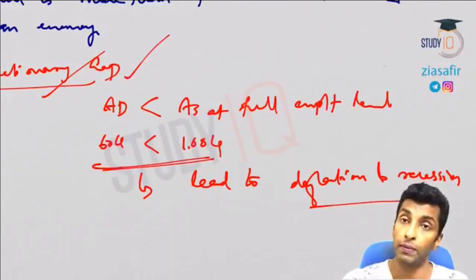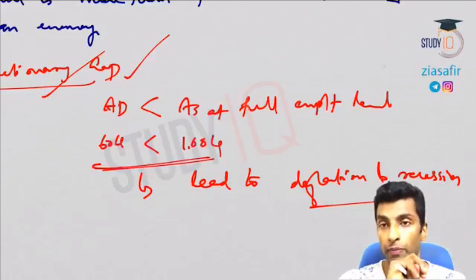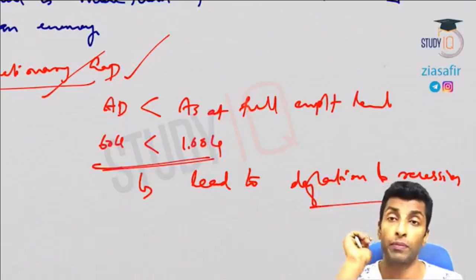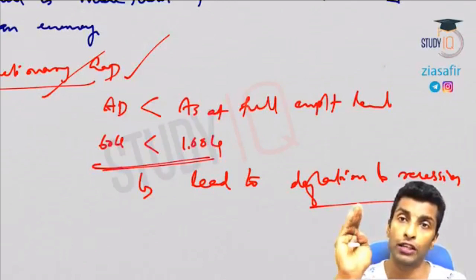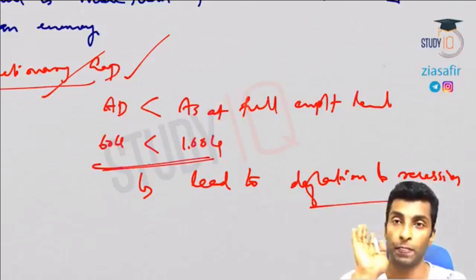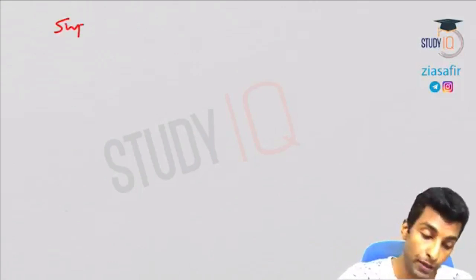So I hope this is clear. This is mostly in developed countries. The first one you will see in developing countries. The second one you will never see in developing countries. In developing countries, there can never be an increase in supply compared to the demand. No, not possible. Okay. Next one, suppressed or repressed inflation.